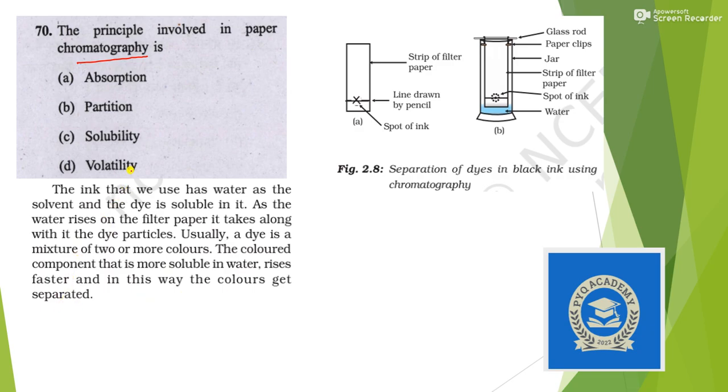So from here, let's first eliminate the options which are least likely. Absorption. Now partition and solubility. Solubility is there, but due to the solubility, partition is used. That means solute and solvents are partitioned, and answer is option B. Okay, so remember this answer. Next question. Okay, so we are done with the science questions of CAPF 2019,